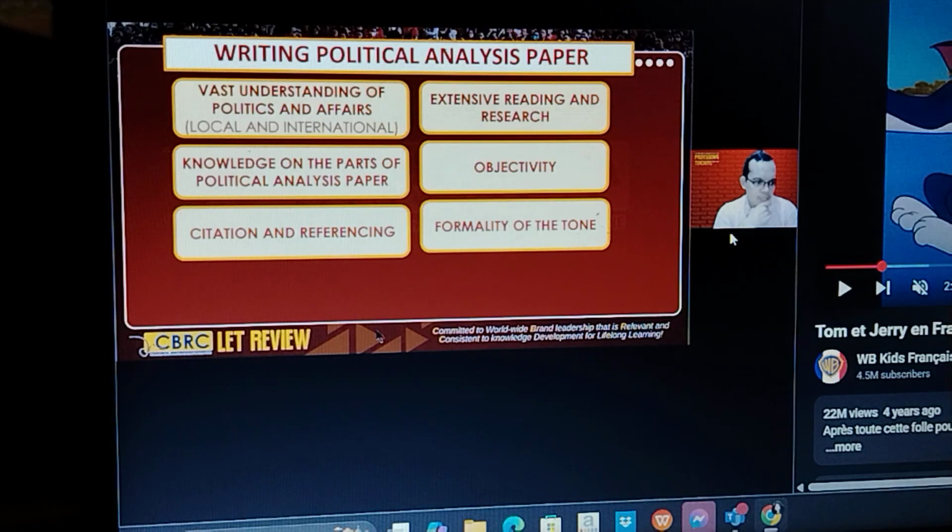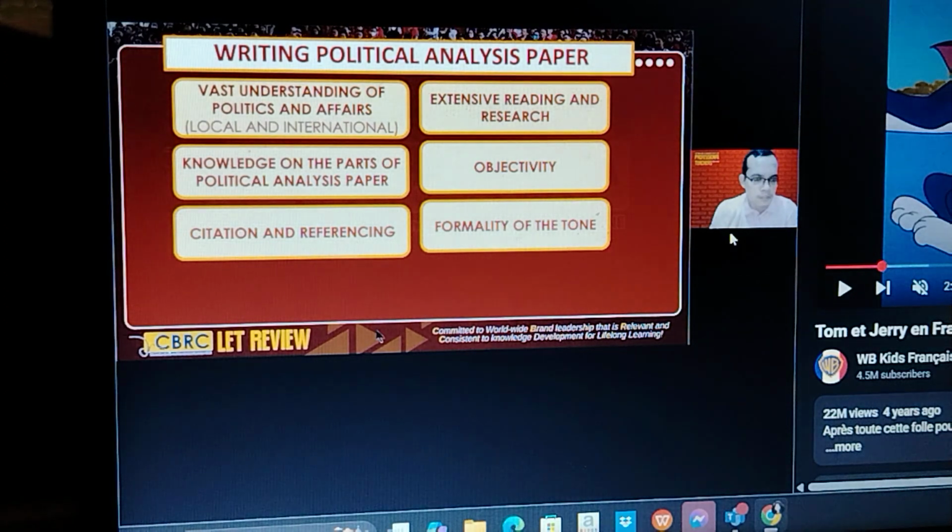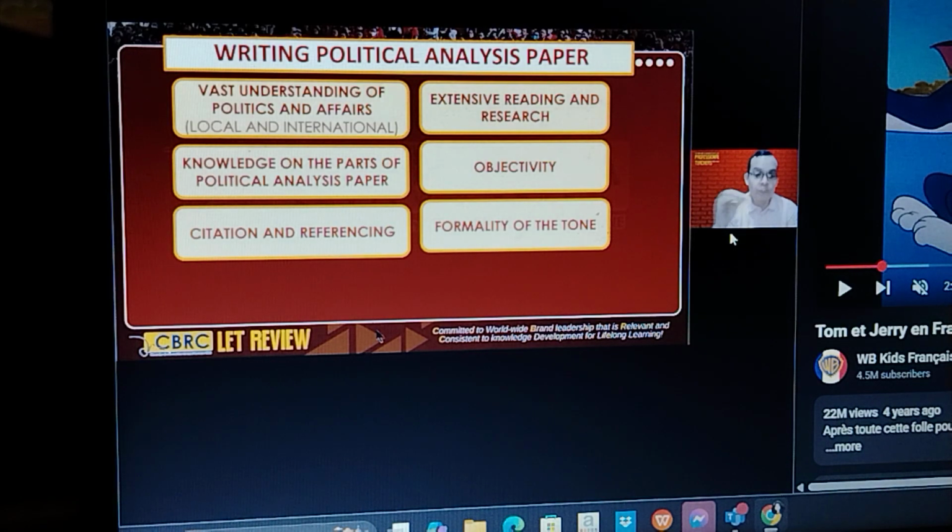Are they critical of the issue? Or are they more consultative, with a more peaceful tone? What we want here is a more formal tone because the one reading the paper is the teacher, the professor. So they expect formality in the tone.